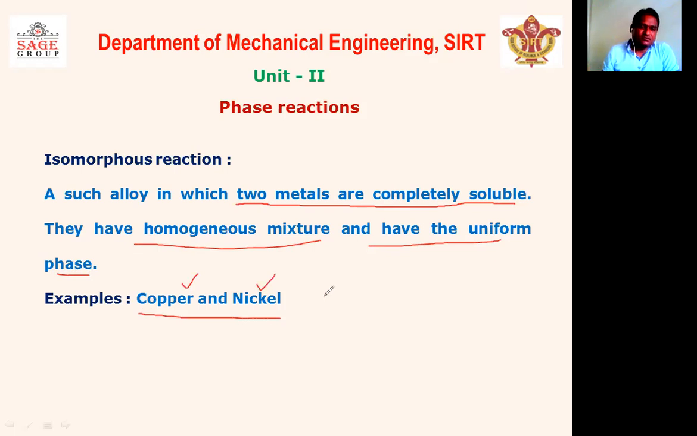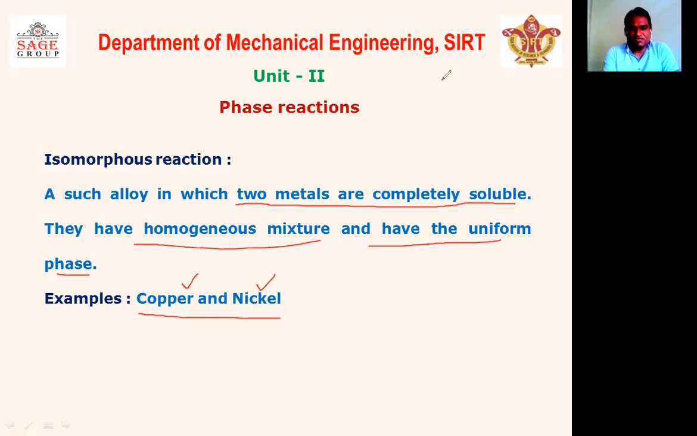But beyond the field of metals, if we take an example for an isomorphous system, the best example is water and milk. When the milk is added to the water, after a few seconds you can see that both components are mixed with each other completely. We can say that these are completely soluble and they have a homogeneous mixture and will show a uniform appearance. So that is also an example of an isomorphous system.